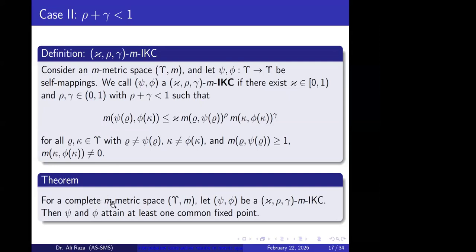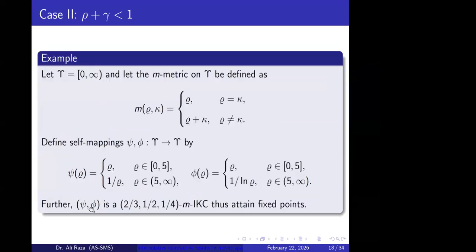So for a complete metric space, if this pair of mappings satisfies this M interpolative Kannan type condition, with the sum of exponents less than 1, then it attains at least one common fixed point in this complete metric space. Here is an example for the case when the sum of the exponents is less than 1.